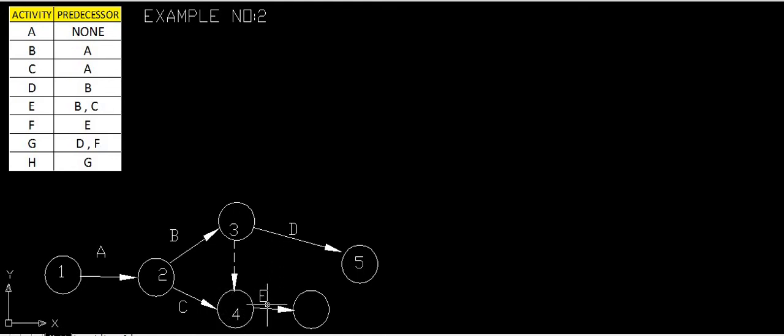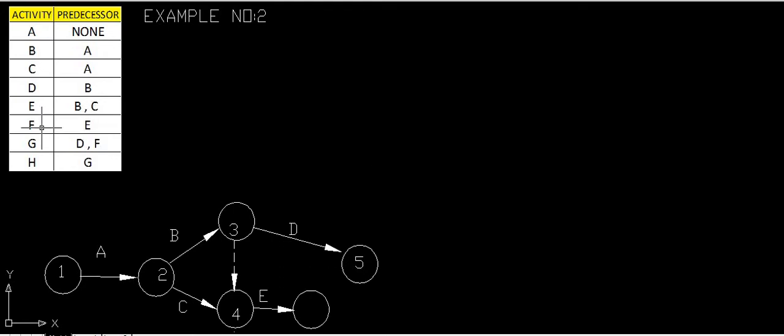So we have come to this by constructing a dummy activity, just to have a flow of the diagram. Because B and C we cannot end at the same point, they are ending at different points. In order to have the same point, we have drawn this dummy activity. So this event 4 is having the same point, and at the same point we have drawn the activity E.